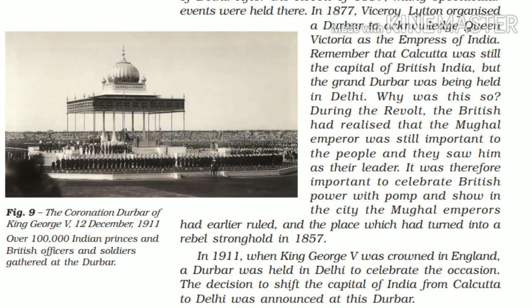So in 1911, when King George V was crowned in England, a darbar was held in Delhi to celebrate the occasion. A darbar means a meeting, and it was organized in India, basically at Delhi. The decision to shift the capital of India from Calcutta to Delhi was announced at this darbar, and all these proceedings and the procession were carried on in Delhi. At that time they were celebrating that the capital Calcutta had now been replaced by Delhi.